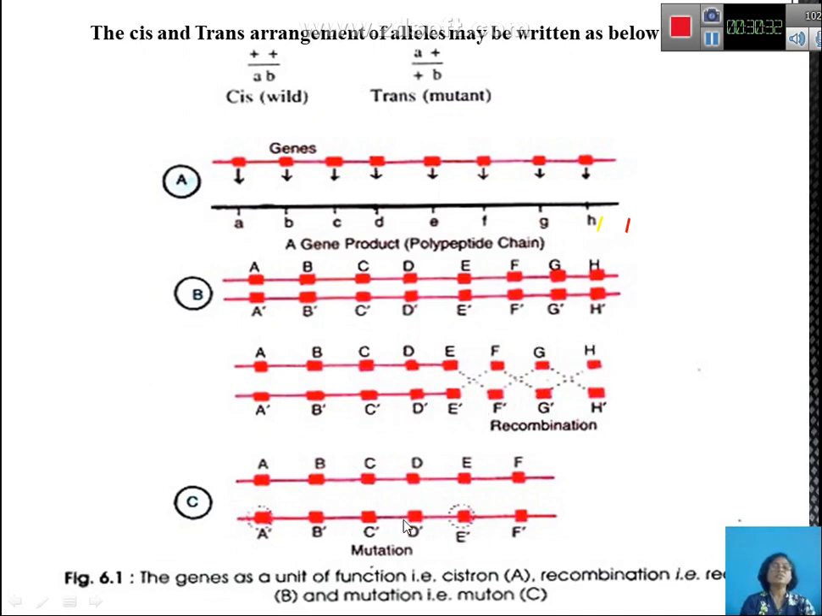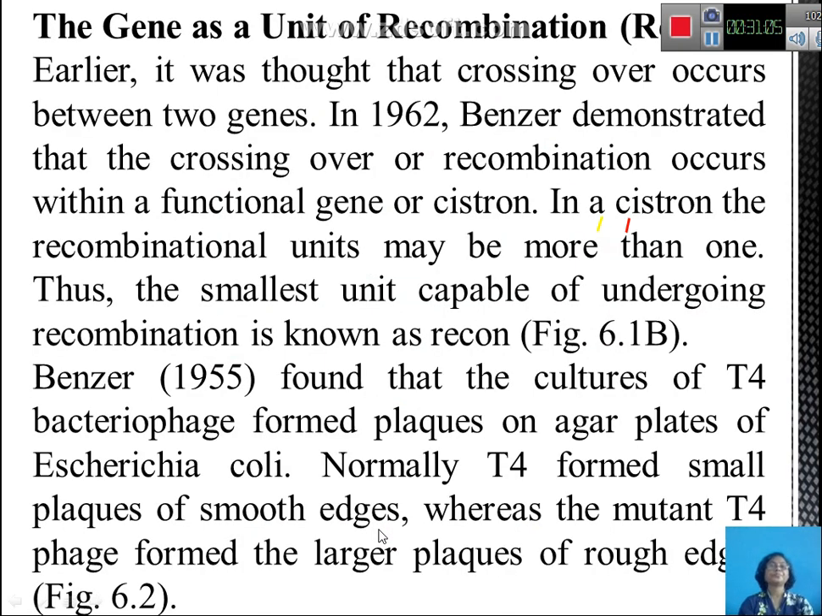And muton means a nucleotide that has undergone a mutation. Earlier this particular gene was having A, but now that A has been removed, and instead a T or a G or a C has been inserted. The normal A has been replaced by C, T or G, and therefore it has resulted in a mutation. So this is what is called the mutation. Now, gene as a unit of recombination, or you call it a recon.